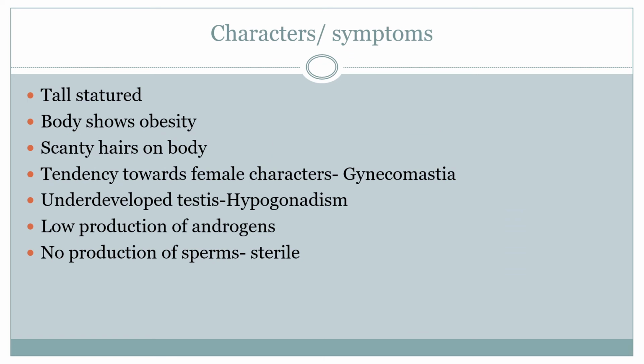Now let us go for the characters or the symptoms. They are usually of tall stature, and the body shows obesity, and scanty hair can be seen on their body. As there is an extra X chromosome, they show a tendency towards female character, and we can call it gynecomastia. They behave like a female. And underdeveloped testes, and this condition is known as hypogonadism because of the extra X chromosome and low production of androgens, and there is no production of sperms, hence they are said to be sterile males.